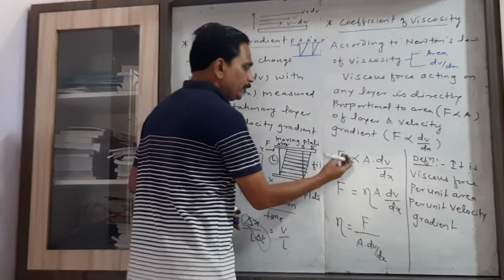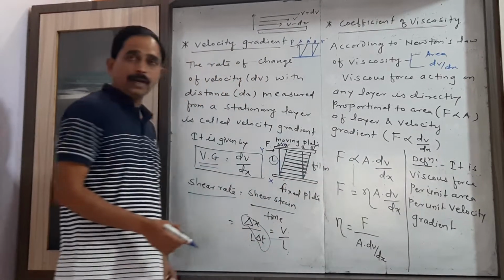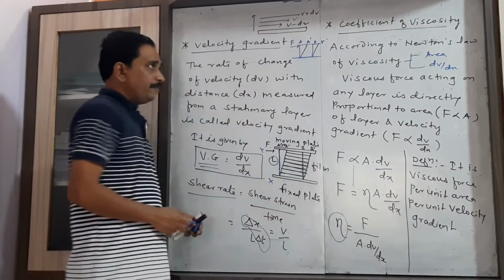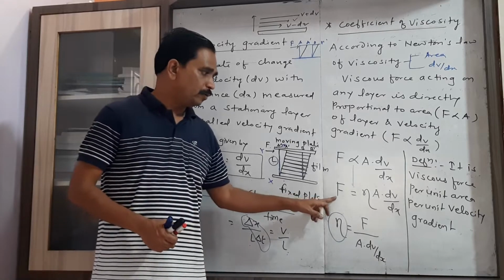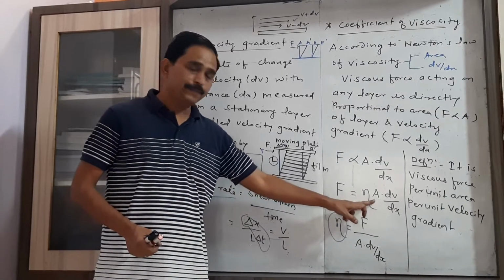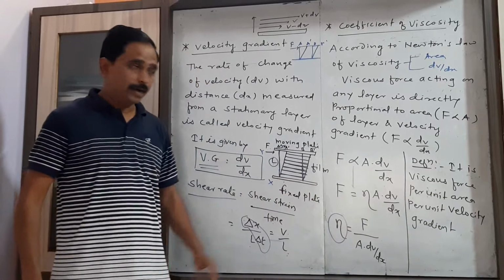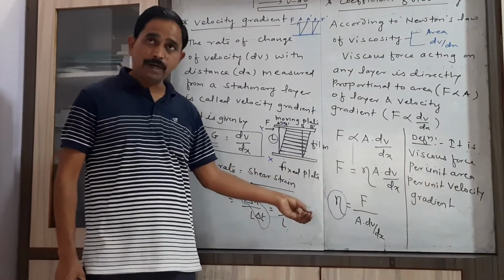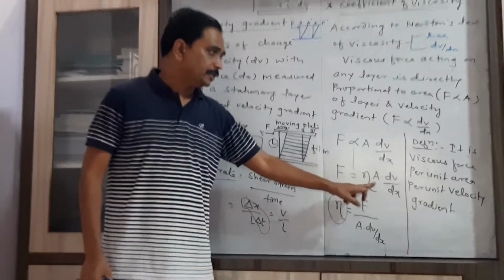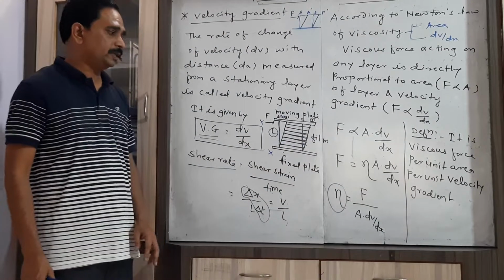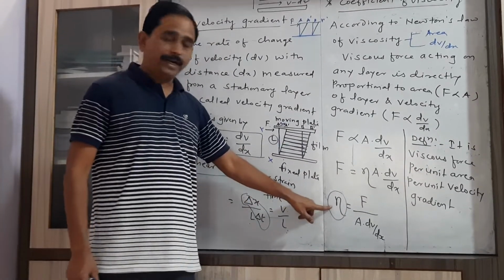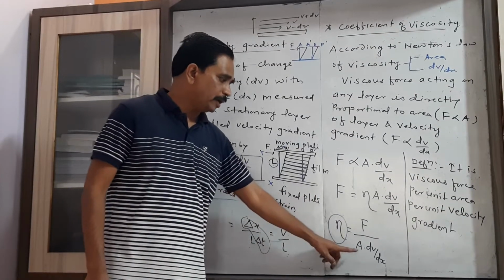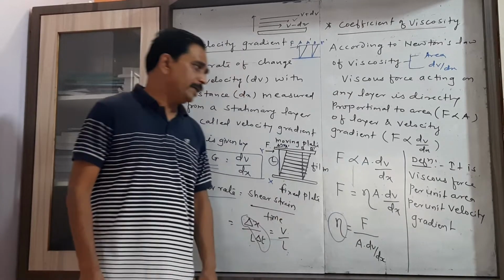If we replace this proportionality sign, then we have to write one constant which is eta, which is called the coefficient of viscosity. So F equals eta into A into dV by dx, where F is the viscous force, eta is the coefficient of viscosity, also called the proportionality constant, A is the area and dV by dx is the velocity gradient. If you want to find the formula for the coefficient of viscosity, it is F upon A into dV by dx.